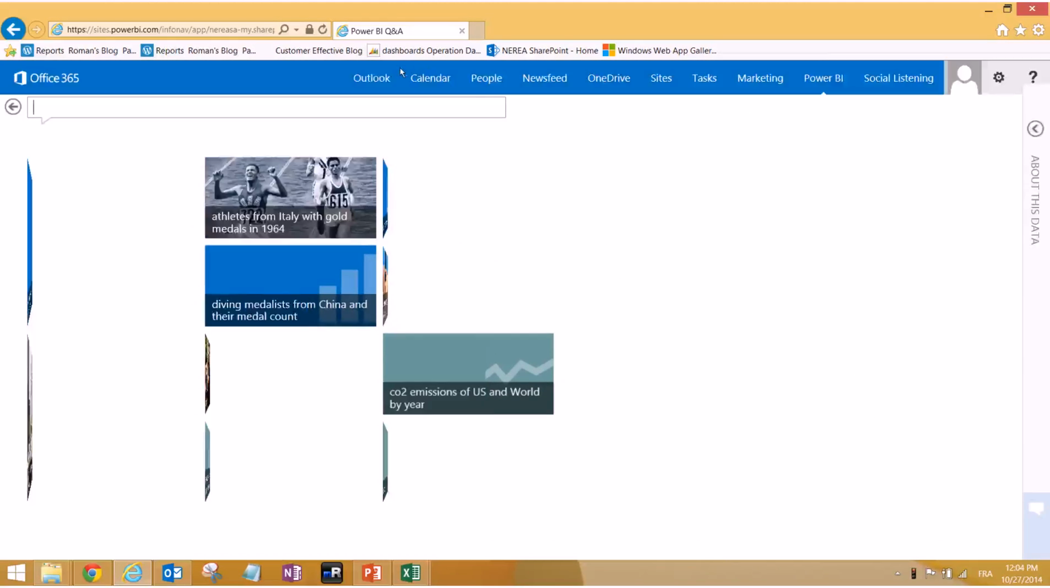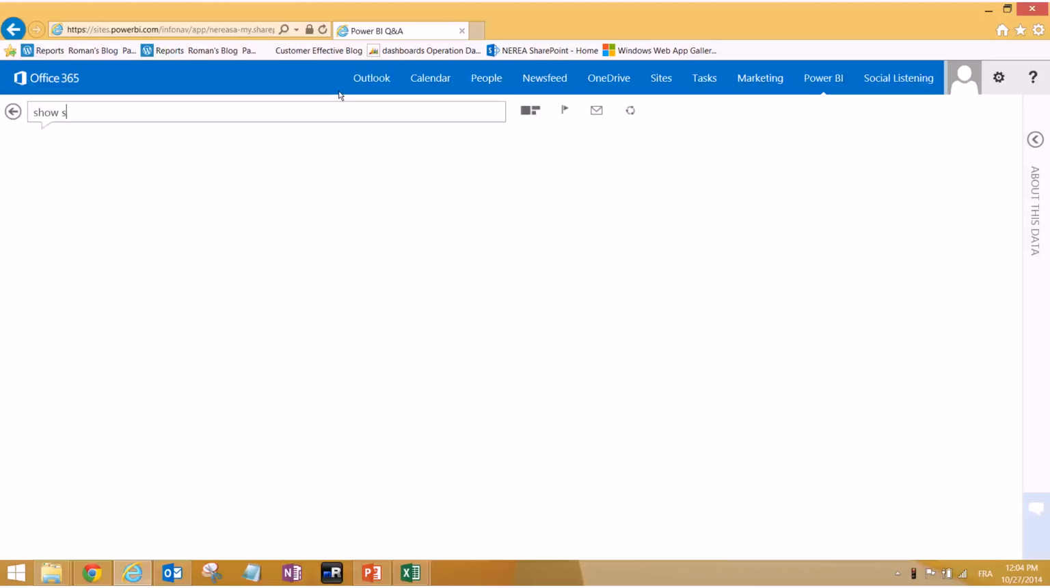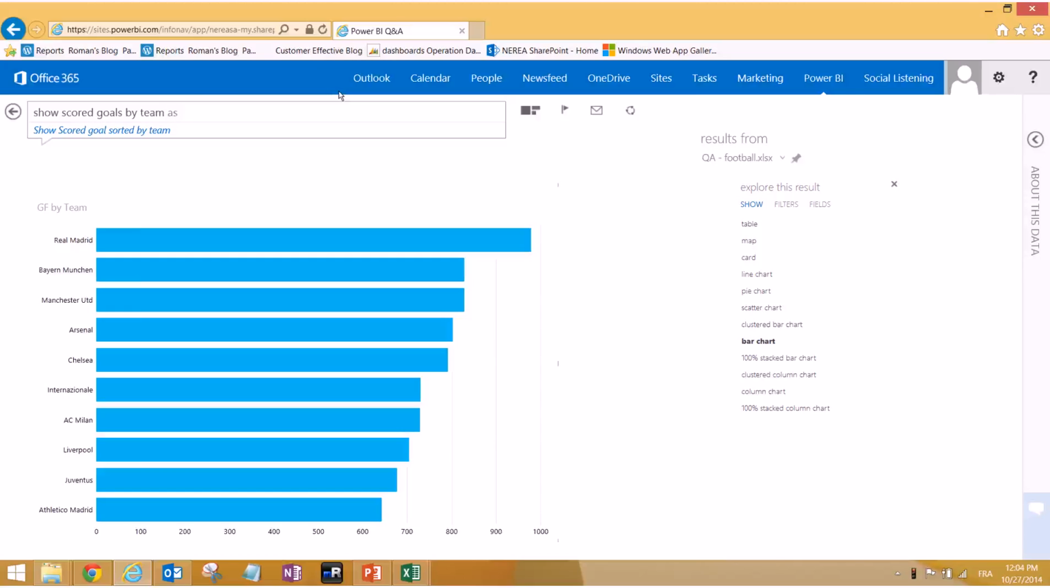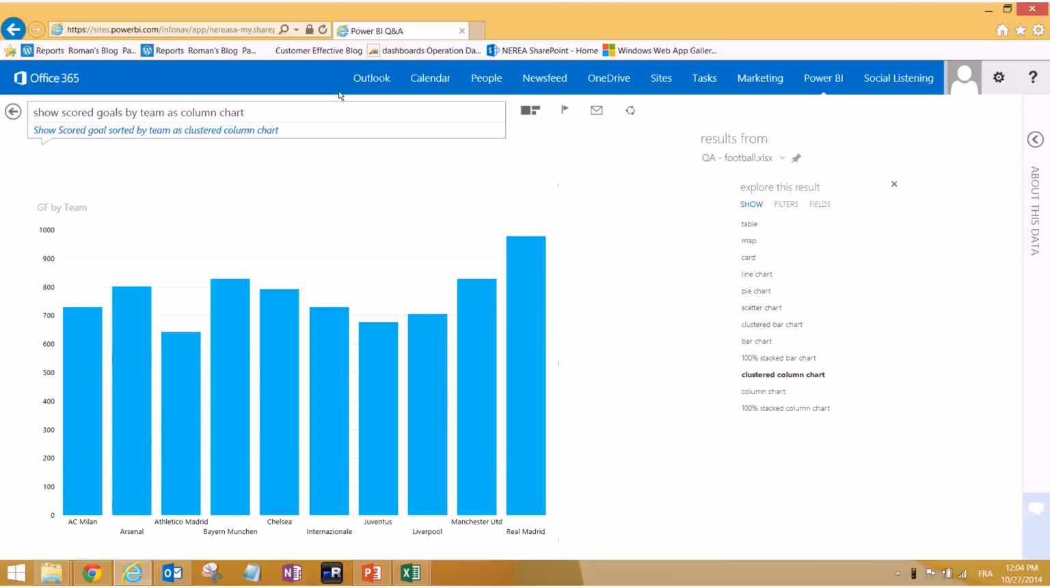So let's go ahead and make a graph. I'm gonna say show scored goals by team. It showed it as a bar chart, so I'm gonna put it as a column chart. So this is really amazing.